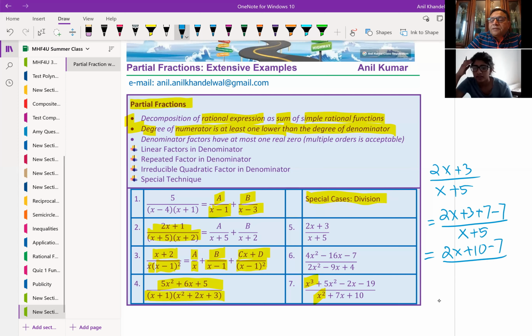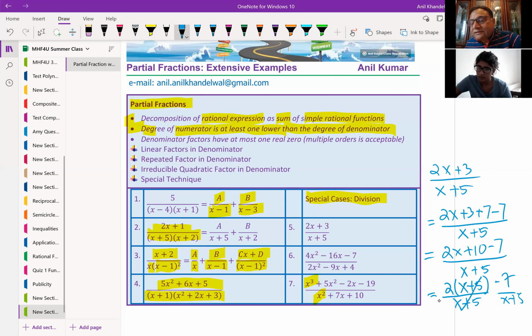So we are adding and subtracting the same term, correct? So basically what happened was that I have now factored 2 and I got x plus 5. Do you see this? So both could be divided now, x plus 5 with x plus 5. So this x plus 5 cancels, and I've already written this in a simplified form, which is 2 minus 7 over x plus 5. Do you see that?